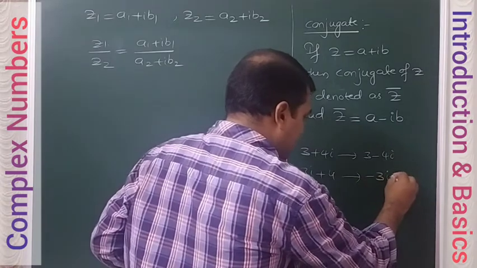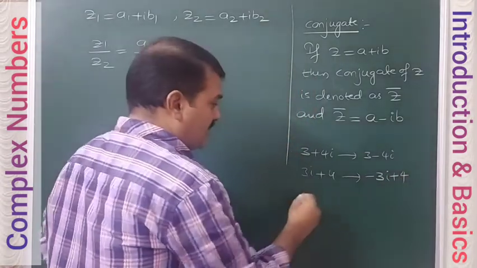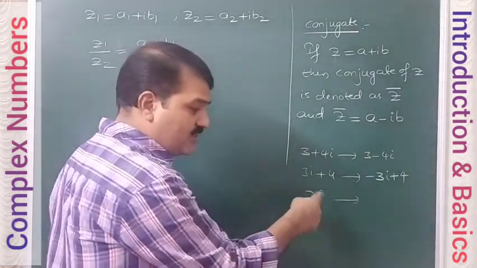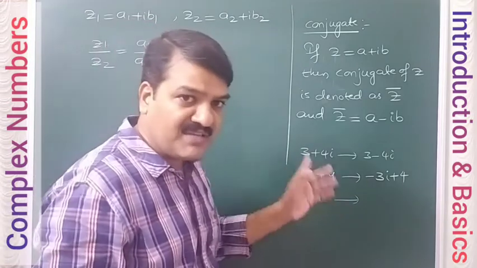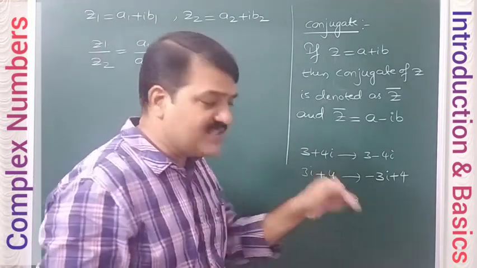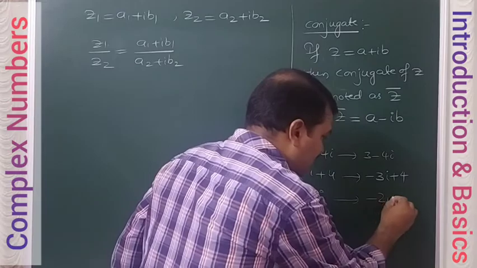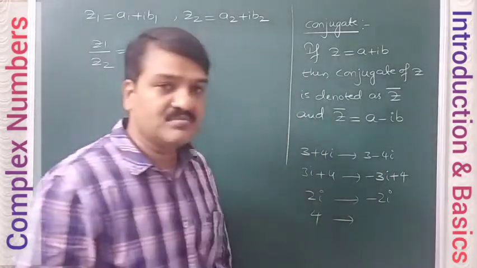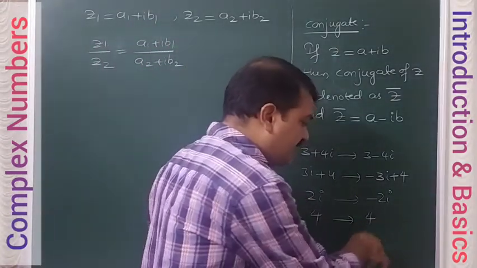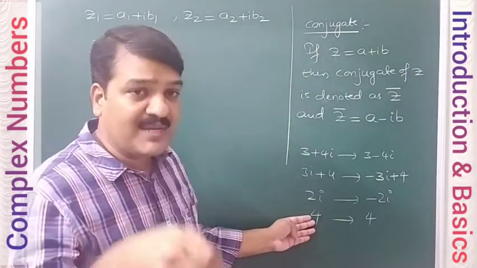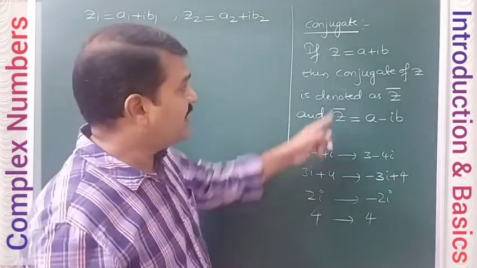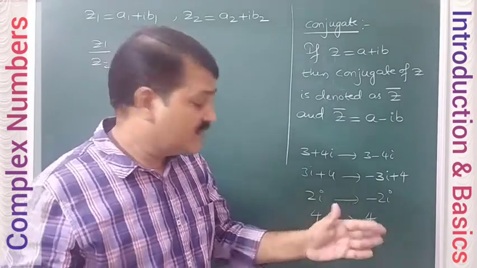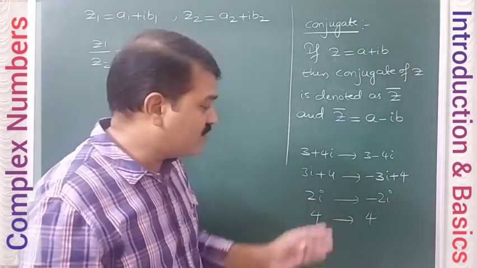Minus 3i plus 4. What is the conjugate of 2i? This is imaginary only, it does not have a real part. It is purely imaginary. So the imaginary part, you change the sign. So minus 2i, this is the conjugate. What is the conjugate of 4? Conjugate of 4 is 4 only, because this does not have any imaginary part. Imaginary part sign you have to change, you don't have an imaginary part, so change nothing. Keep as it is.